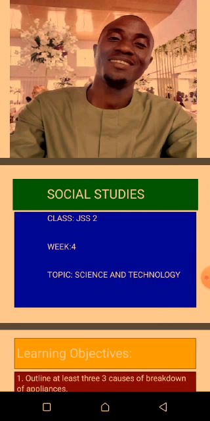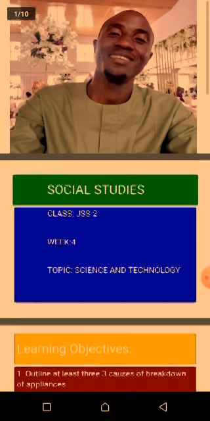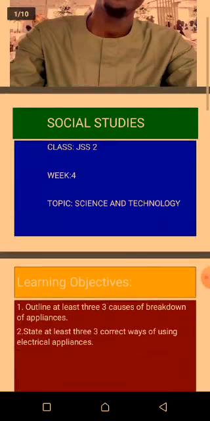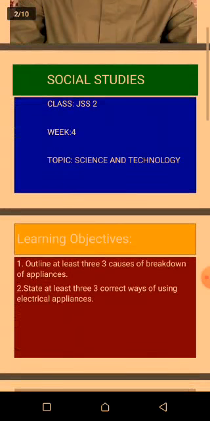This is week 4 and we are still on our theme, science and technology. Last class we looked at home appliances. We said home appliances are devices, tools, and equipment that we use at home to make our house chores easier and faster for us.